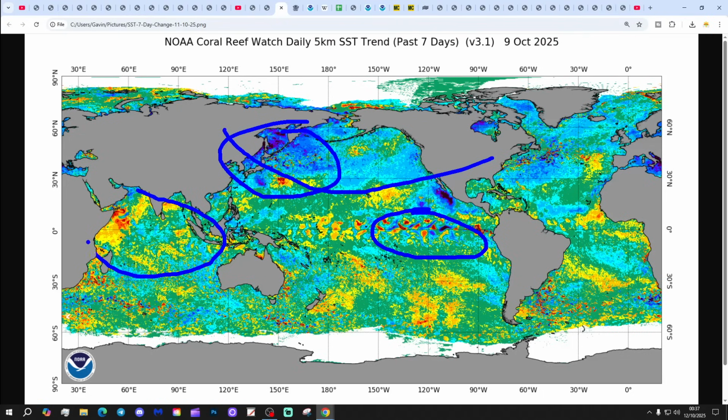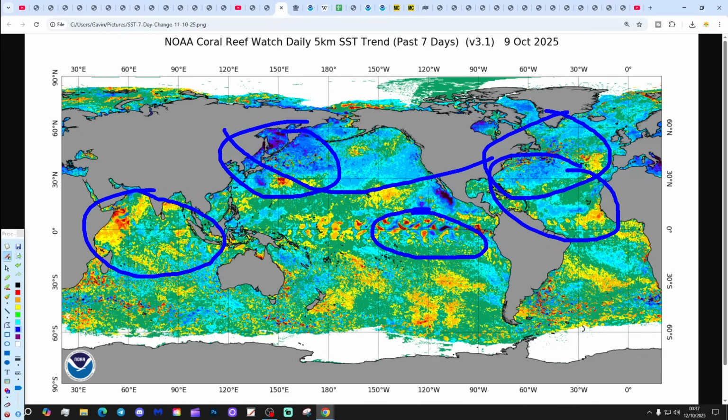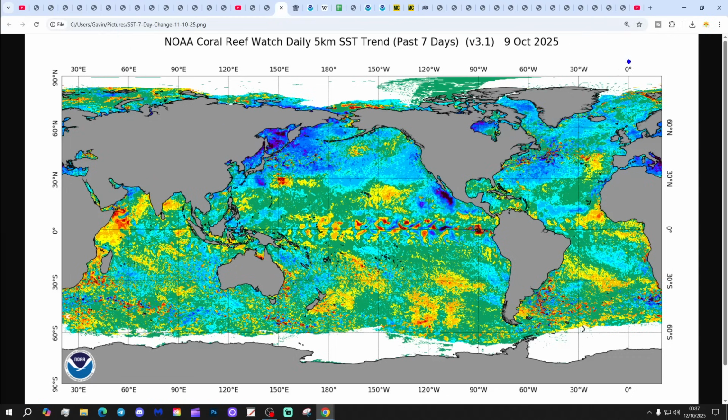The Indian Ocean generally has warmed over the past 7 days. And then in the Atlantic, well, this area has cooled and this area has warmed a little bit. Though if that was to be maintained for a couple of months with this area cooling, this area warming, and if we were to get this area warming too, then that would be leading us into a tripole type situation. But of course, it is only a 7-day change.